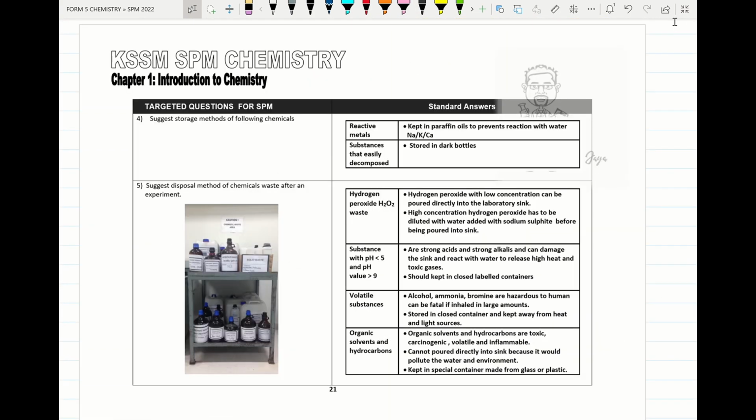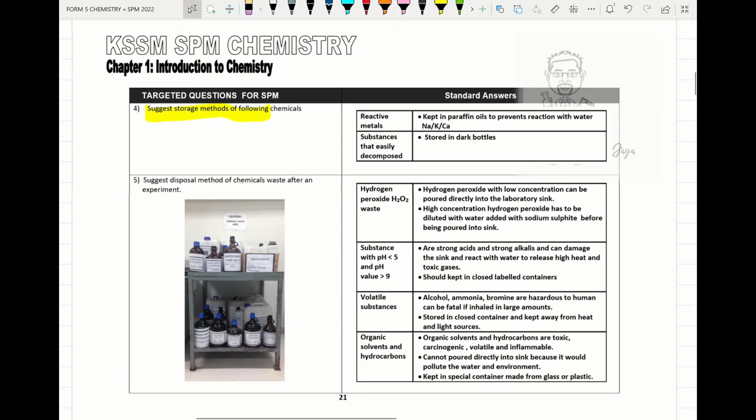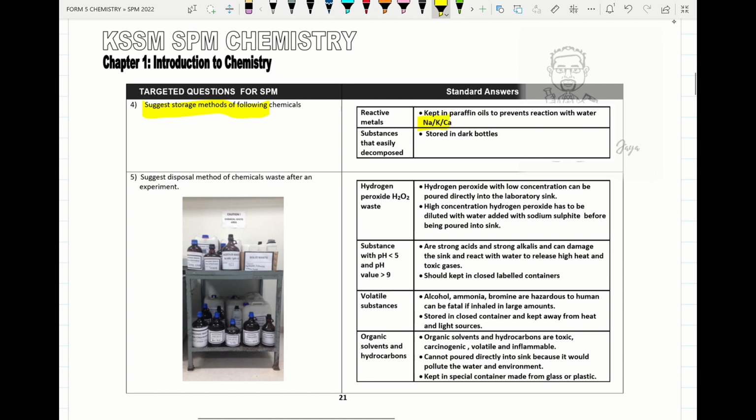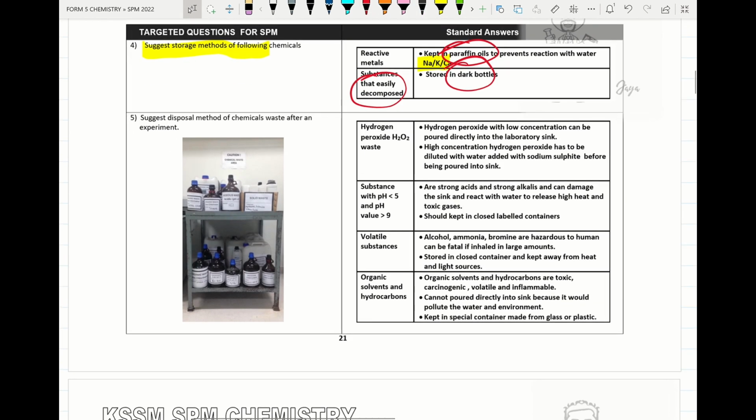Alright, under introduction to chemistry, students must remember the storage method of the following chemicals. So please remember sodium, lithium, potassium. Group 1 metal is known as reactive metal. So this metal should be kept in paraffin oil. The substance that easily decomposes should be put in a dark bottle to avoid exposure to heat and also sunlight.